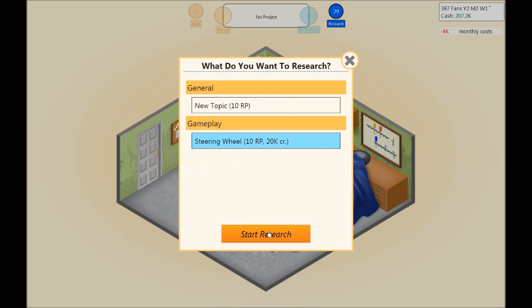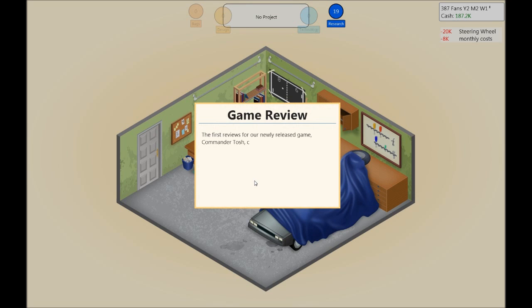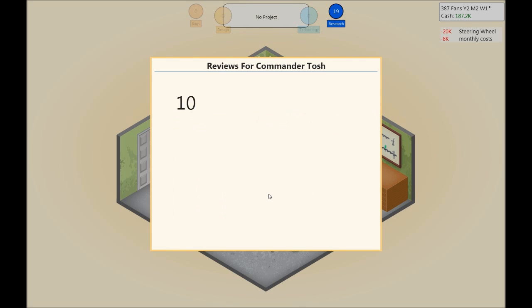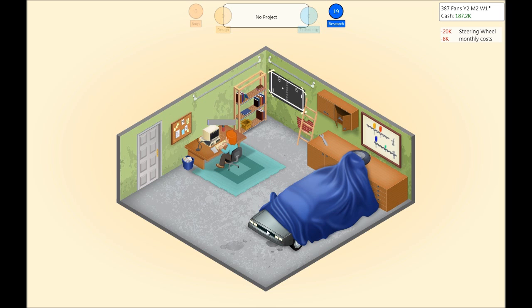So now when we have extra research points, we're gonna research the steering wheel, and let's see how our Commander Tosh game is doing. Is it loved or hated by the audience? Well, could have been more. It shows potential. Yeah, that's what we want to hear. 8. Yes, it's a good score. There we go. And we do that. See how many fans we make here. We haven't broken into 1,000 fans yet.